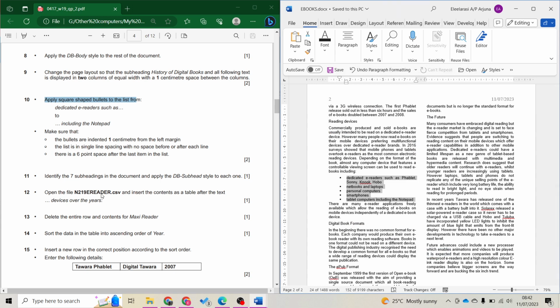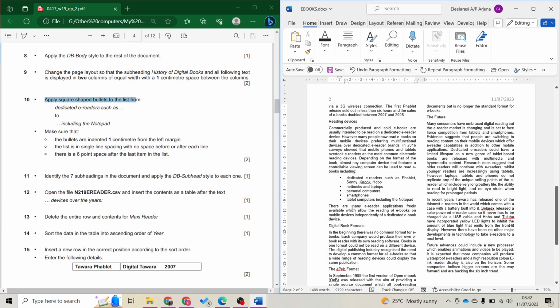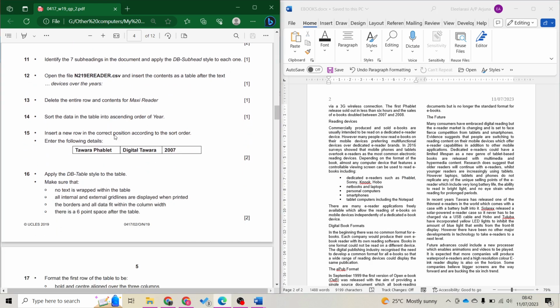Always save. There is 6 point space after the last item, only for the last item. Put your cursor after notepad, the last item, you go back to your paragraph setting. After spacing, add 6 point, press OK. So you have extra space between your last point and the paragraph. Control S.